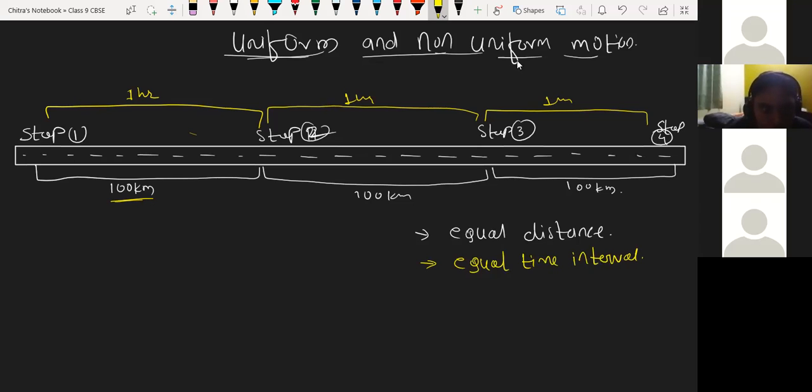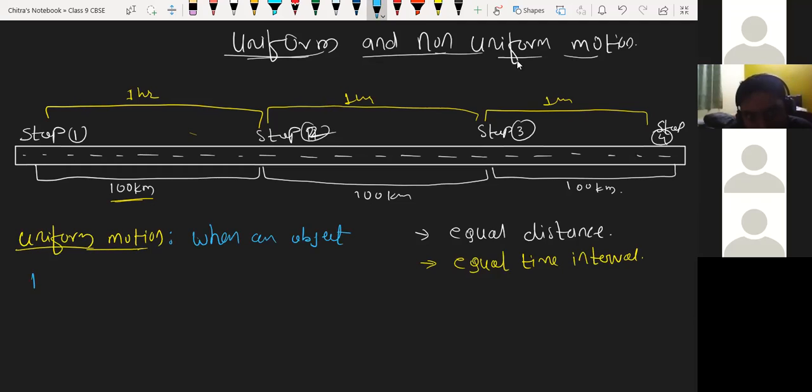Okay. So now I'm going to write the definition for uniform motion. Uniform motion. Do concentrate, very important. When an object travels, instead of travels you can say covers, equal distance in equal interval of time.